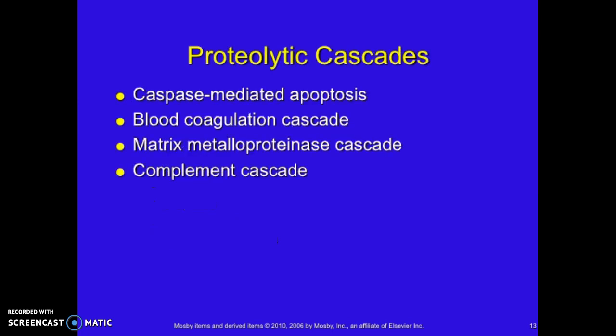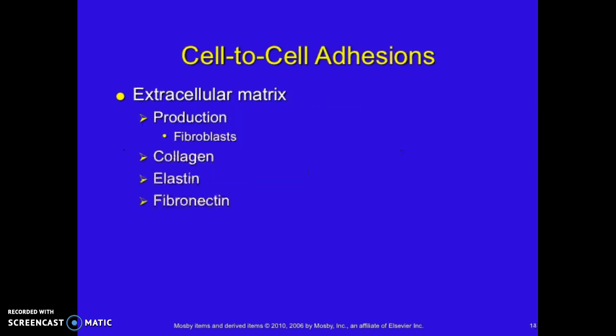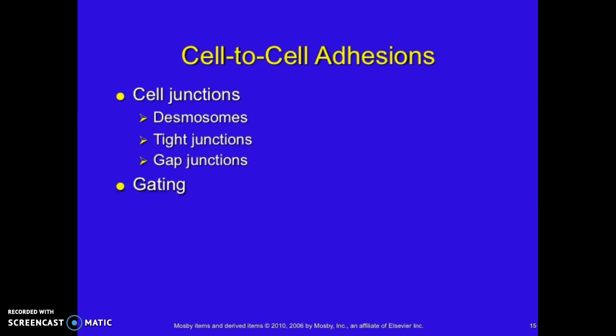Under certain circumstances, proteolytic cascades can occur to induce reactions such as the coagulation of blood or the destruction of cells, or an immune response. Cells can also come together by using the extracellular matrix to produce fibroblasts, collagen, elastin, and fibronectin. When cells come together, it creates cell junctions, such as desmosomes, tight junctions, and gap junctions.